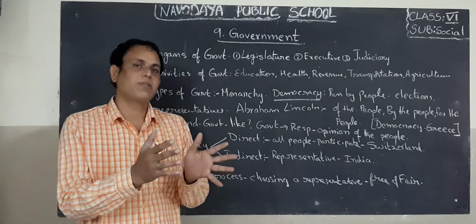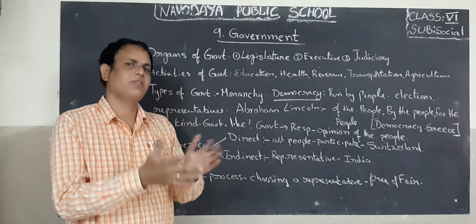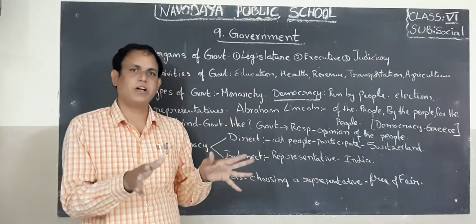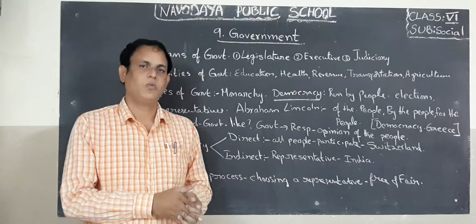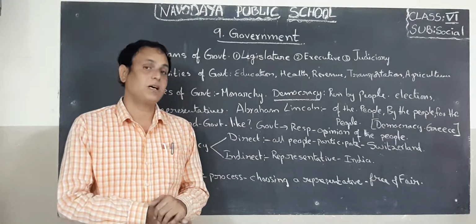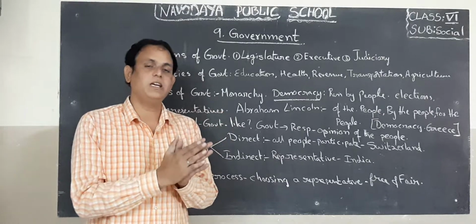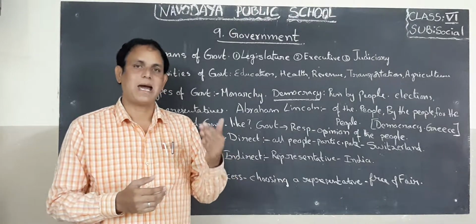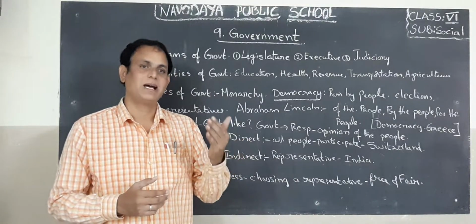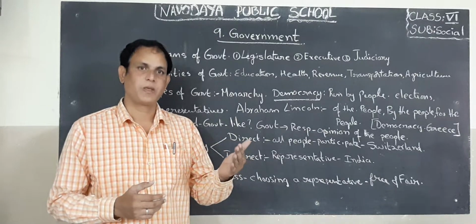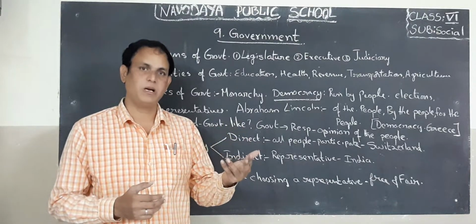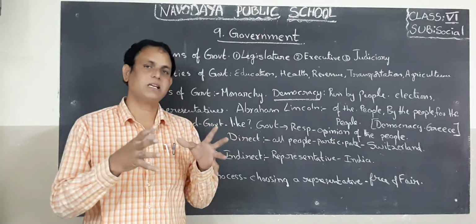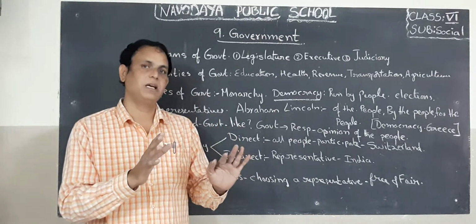Okay, children? Next one, activities of the government. What are the activities of the government? Here the government has many activities. For example, it will look after all the country or all the state, because it is the responsible body for all citizens of the country. For example, education, health, transportation, agriculture, irrigation, revenue, police department, defense, each and every one. So all these activities will be supervised by the government.